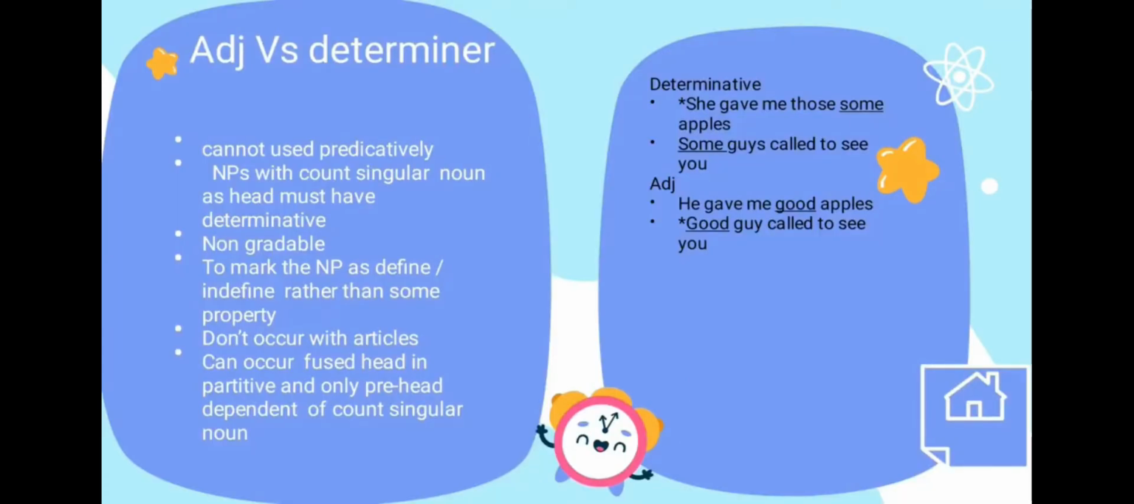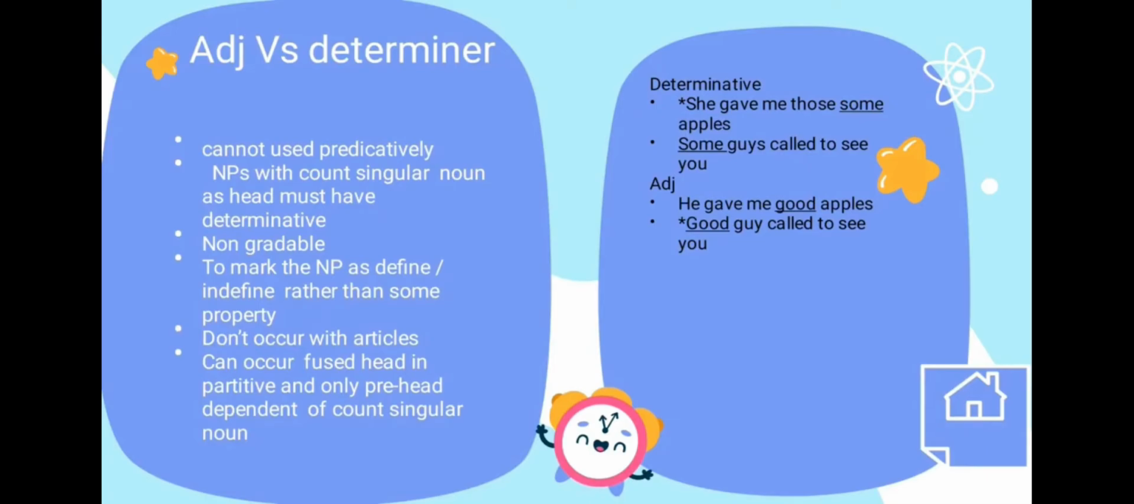Determiner. The distinction between adjective and determinative is not as sharply drawn as between adjective and noun or adjective and verb. Nevertheless, the definite article the and the indefinite article a differ strongly from prototypical adjective with respect to both syntax and meaning. One, the article can be obligatory in a phrase with a singular noun as head, which must have a determinative. And the article is non-gradable and cannot be used predicatively.